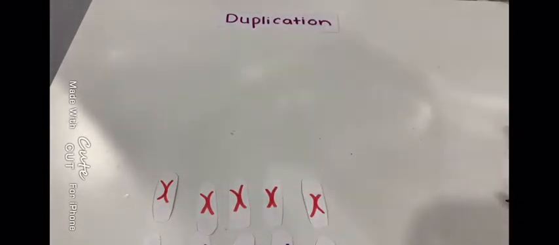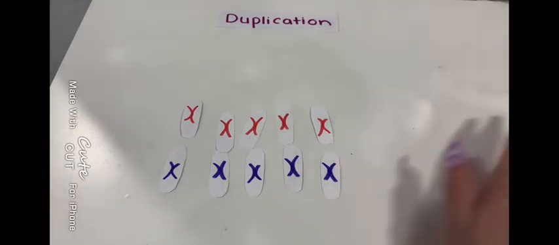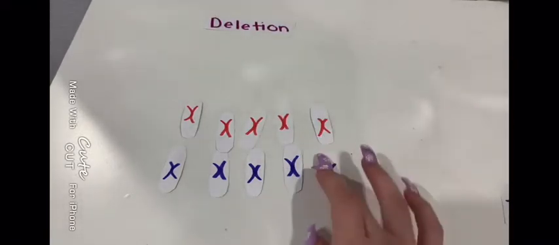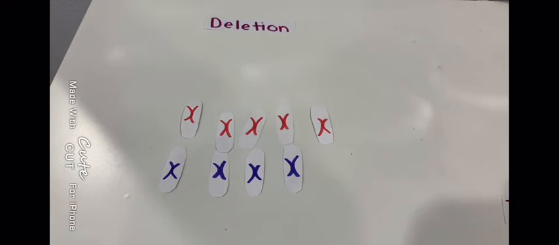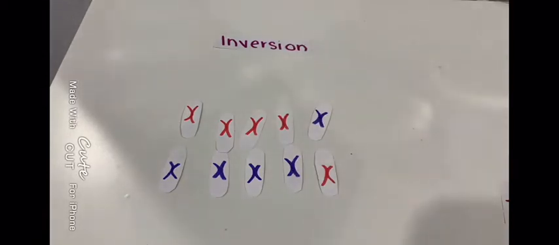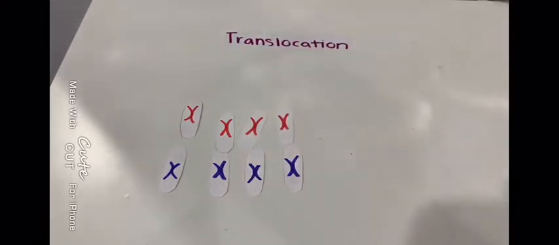First, we have duplication, the production of one or more copies of a gene of a chromosome. Then there's deletion. As in gene mutations, the genetic material is broken off. The next one we have is inversion. Inversion is when a part of a chromosome is rearranged with another chromosome. Then, lastly, there's translocation, when a fragment from one chromosome breaks off and attaches to another chromosome.